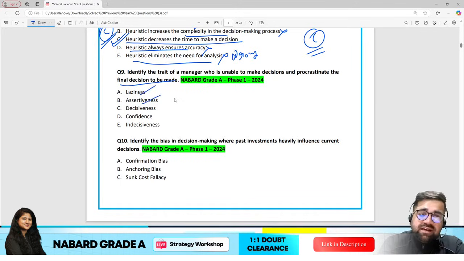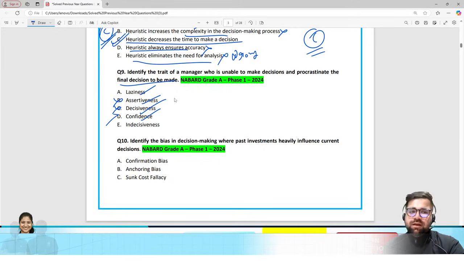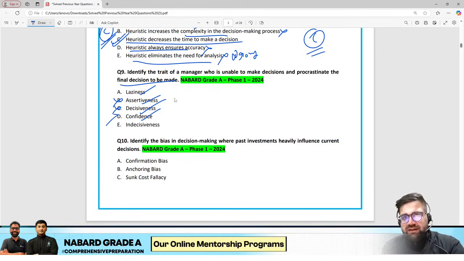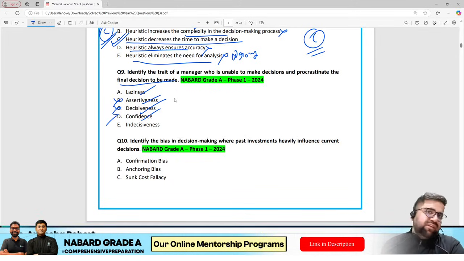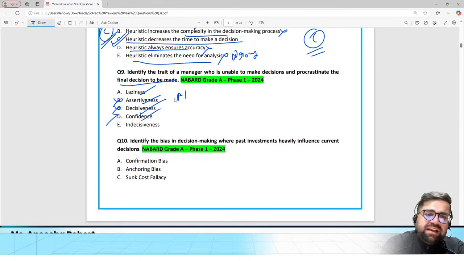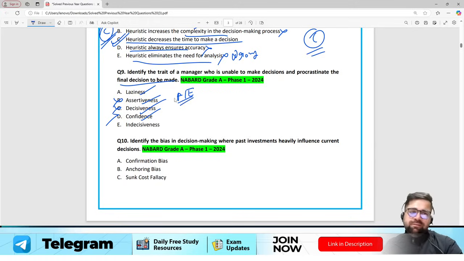Laziness, assertiveness, decisiveness, confidence. See, you can eliminate B, C and D because these are kind of positive traits in some nature. Laziness or indecisiveness, you have to choose between A and E. Try to choose your answer. Definitely the correct answer will be option number E.